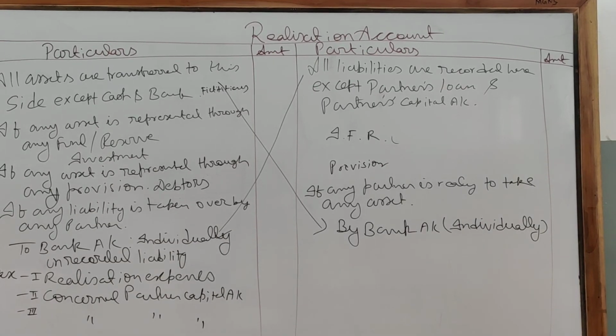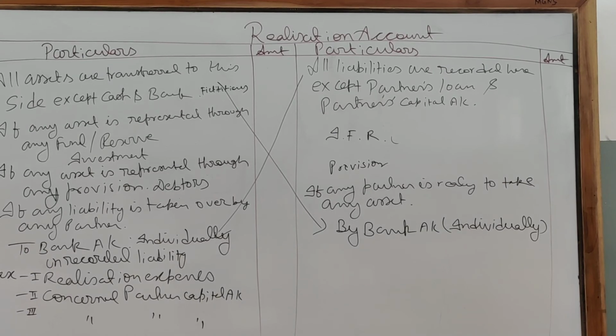Case 4, when the firm pays to the partner some amount as his remuneration for dissolution of the firm, but dissolution expenses are paid by the firm. Remember, case 4 has 2 parts. Listen carefully. When the firm pays an amount to the partner as his remuneration, no problem. When the partner is getting remuneration, the entry comes realization to concerned partner capital account.